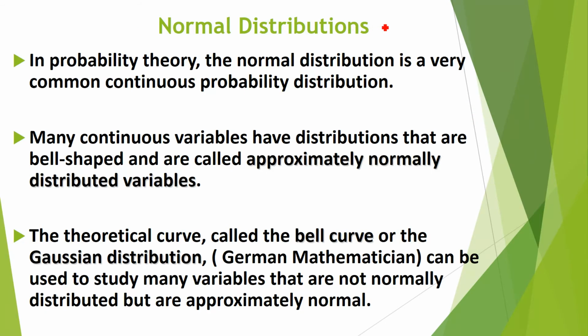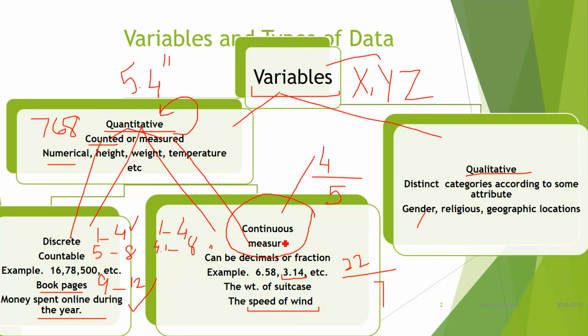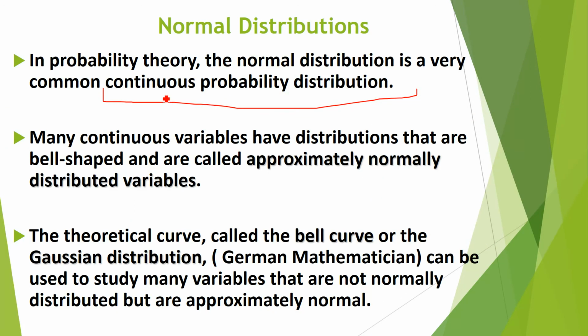Now, the topic is normal distributions. In probability theory, the normal distribution is a very common continuous probability distribution. I told you our focus will be on continuous. The important feature of continuous is that there is no gap. If I make the bell-shaped curve, this is called the bell-shaped curve. Bell-shaped curve means the data is equally divided.